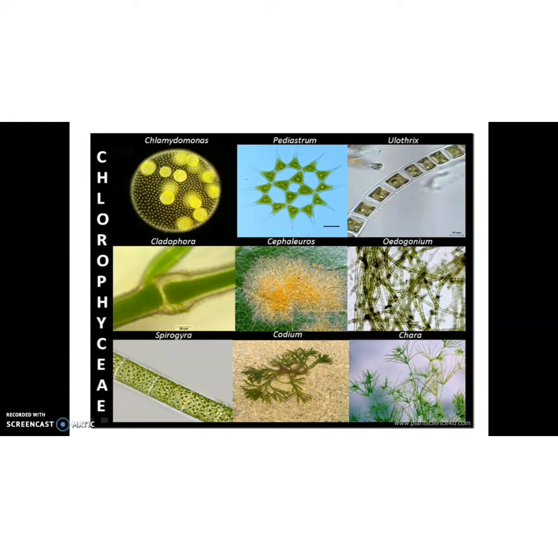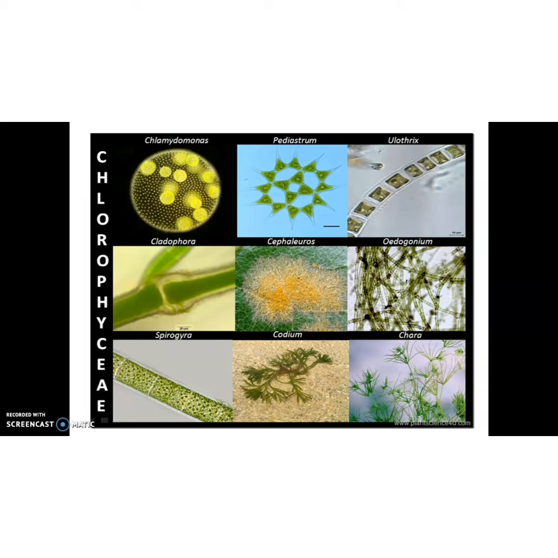So in lower classes you might have studied the structure of the chloroplast, isn't it? We know that pyrenoids contain protein besides starch. Some algae may store food in the form of oil droplets. Then green algae usually have a rigid cell wall made of an inner layer of cellulose and an outer layer of pectose. Then vegetative reproduction usually takes place by fragmentation or by formation of different types of spores.